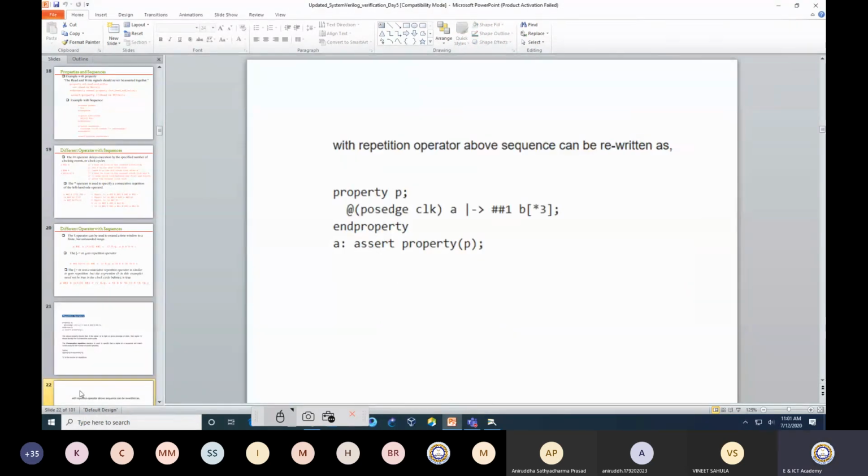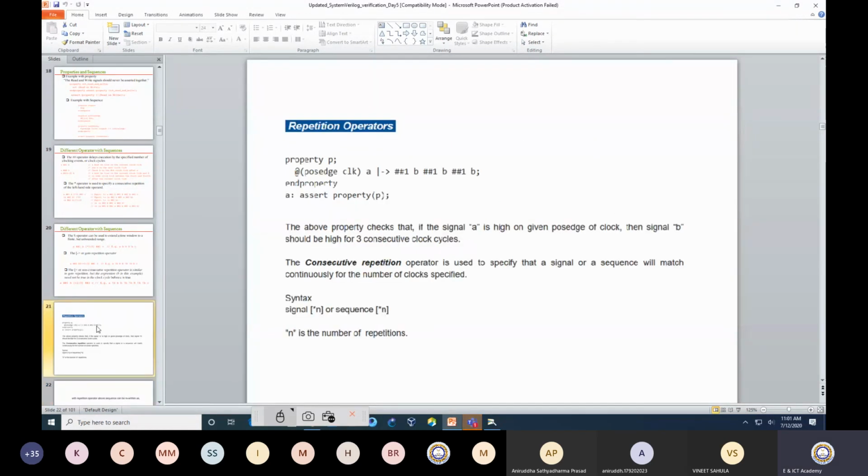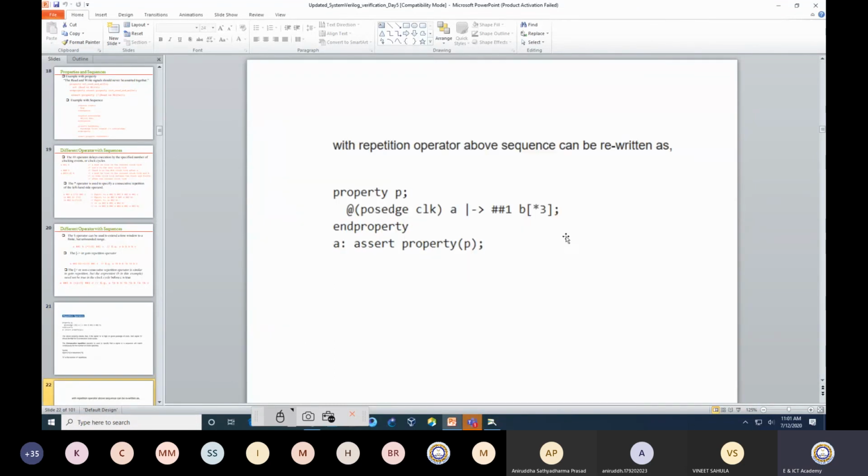Okay, that you can write. So it could be like this. A has S1B star. So what is the meaning of that? Has S1B, has S1B, has S1B, which is similar to this. Has S1B, has S1B, has S1B, that is the 3 number of time. So that I am writing in the compact form with a repeater operator, square bracket star 3.